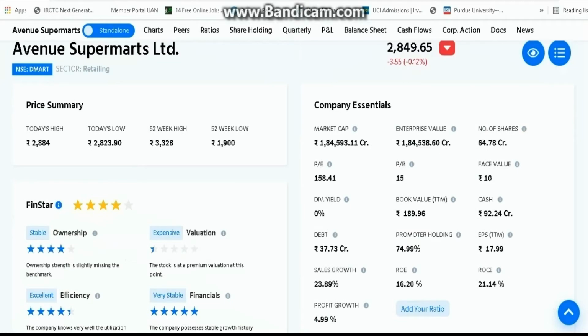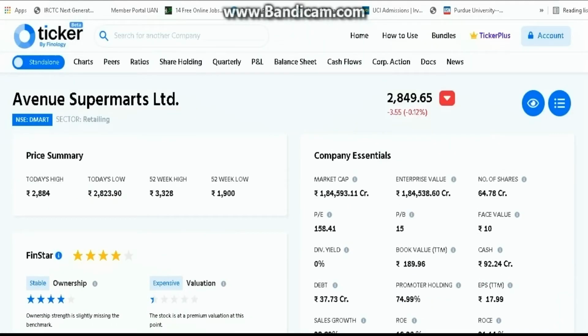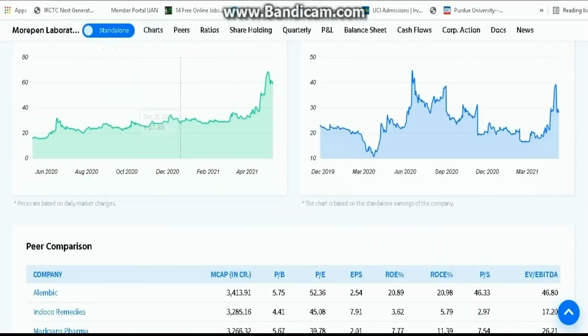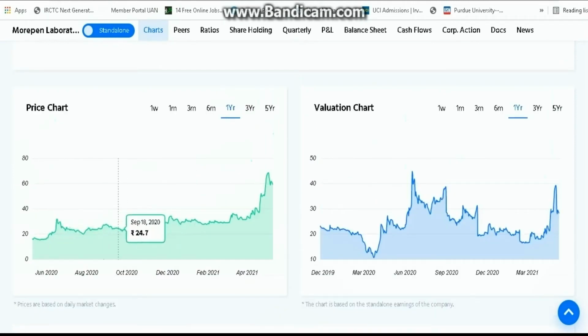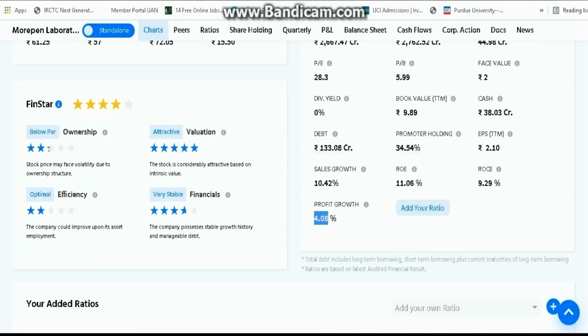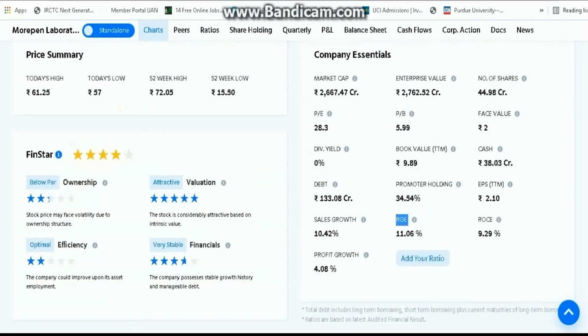Let's take another example, Morepen Laboratories Limited. Right now the stock has jumped more than 100%, and it is at 59.30. If you see the chart, it was trading at 24-25 rupees, and now it is 61 rupees, and it went to 68 rupees also. That is very nice, more than 300% growth here. Then let's check its profit growth. It is 4.08 percent profit growth, and the ROE is 11.06. That is a very nice one.